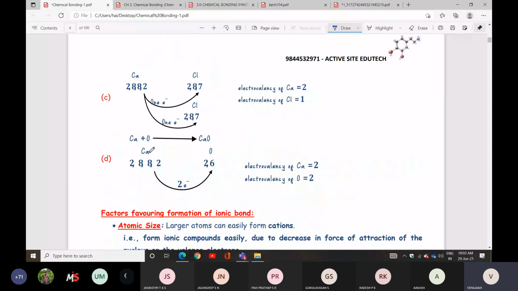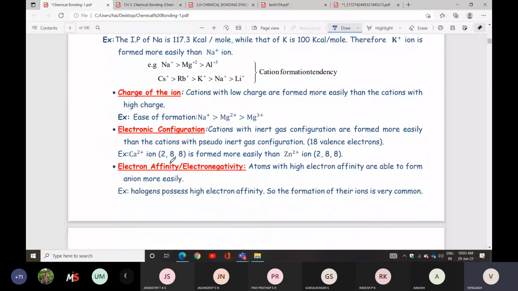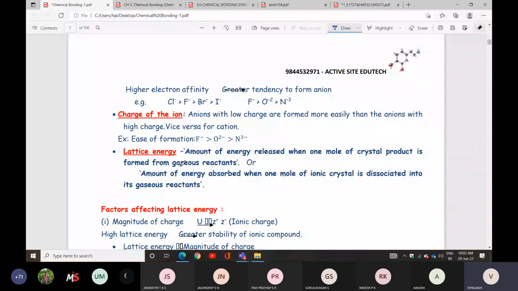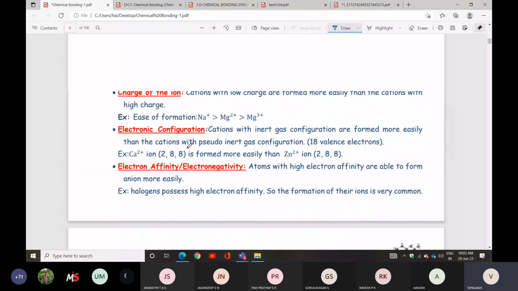We have atomic size, ionization potential, charge of the ion, electron configuration, electron affinity, and electronegativity. These all points will be there. I will explain one point at a time. First one is atomic size.